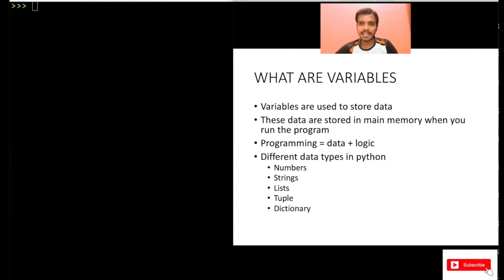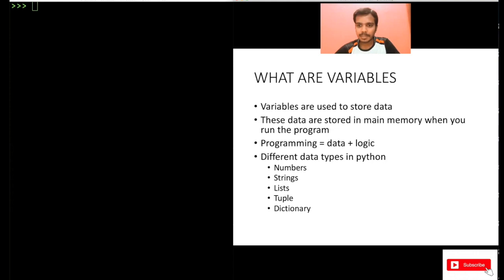Now there are different data types in Python. In these variables, different types of data can be stored. It can be an integer, a string, a float, or many other types of data. In math, you mostly store only integers or float numbers, but not in programming. In programming, you can of course store integers and floats in variables, but you can also store other types of data like list, tuple, and dictionary. I will make a video on all of this separately later on.